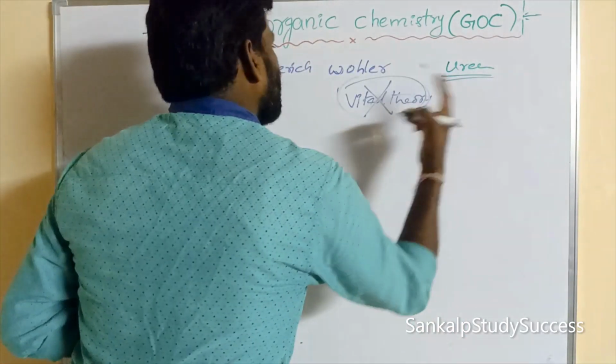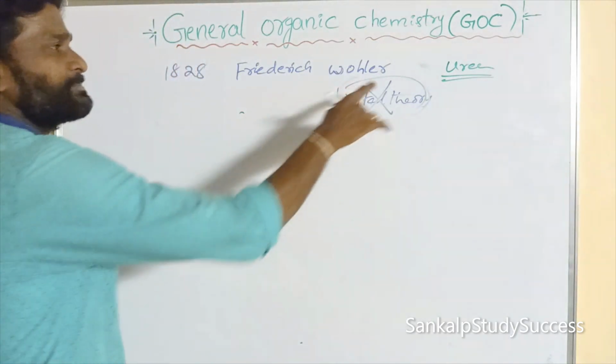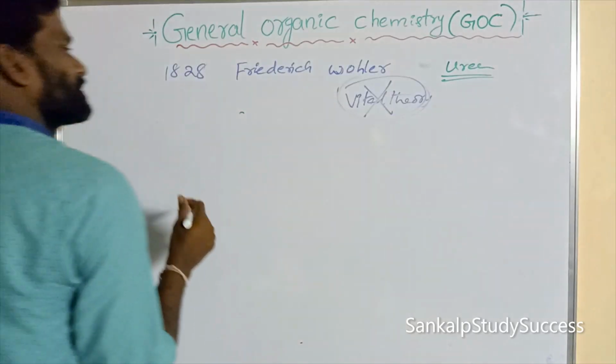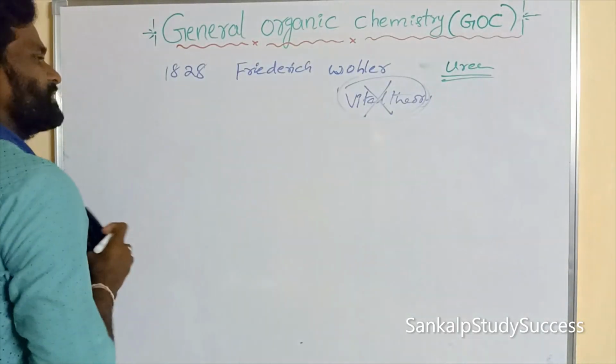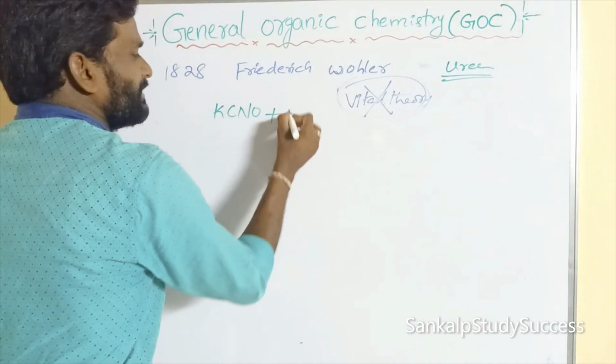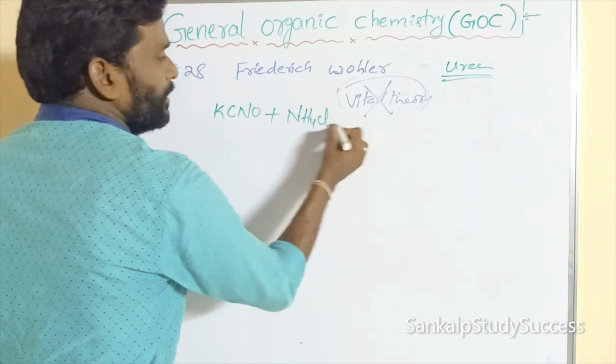So it is prepared in laboratory by using inorganic compounds. So what is its preparation? Potassium cyanate, KCNO, can be treated with ammonium chloride to produce